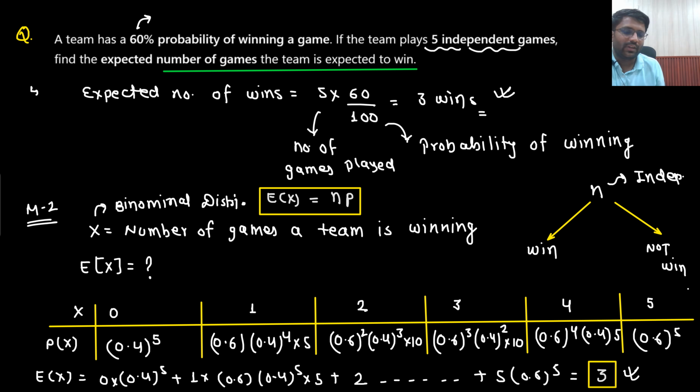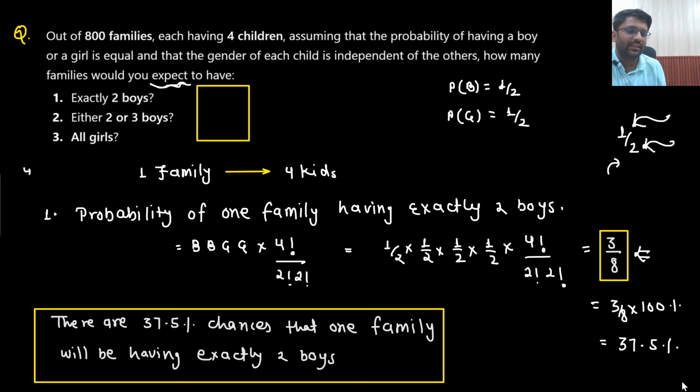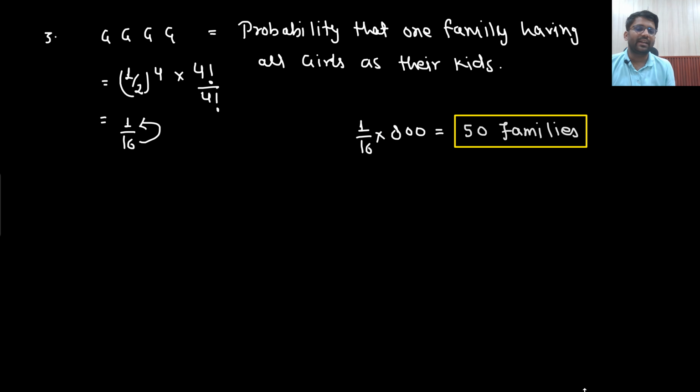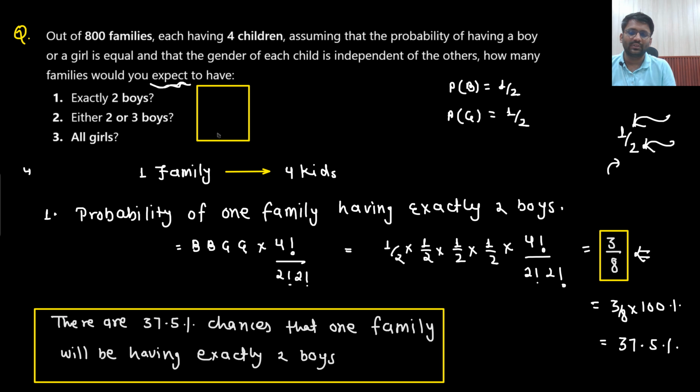Probability we will find out. So here we have found the probability. What this probability is representing is that out of 8 families, 3 families will be having exactly 2 boys. So out of 800 families, 300 families will be having exactly 2 boys. 300 families are expected to have exactly 2 boys. Then 500 families are expected to have either 2 or 3 boys. Then 50 families are expected to have all 4 girls. Is that understandable to you or not? So this is how we are going to solve these kind of problems. Always, whenever in the examination they are asking some expectation, that how many of these would be there, you find for one and then you generalize it. Is that understandable to you?